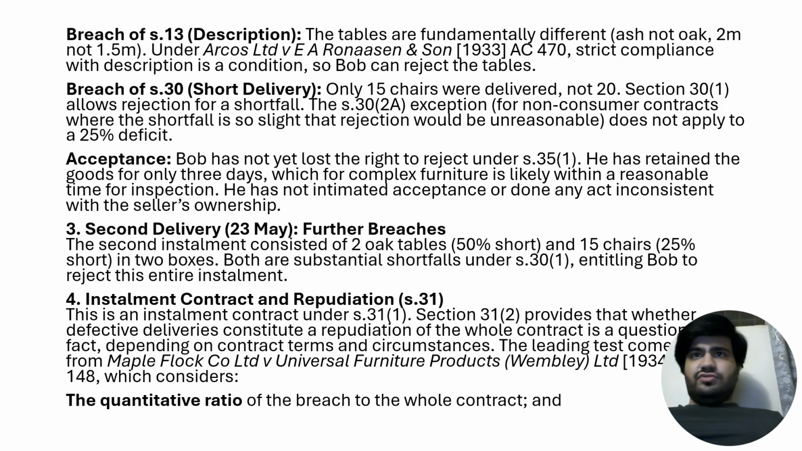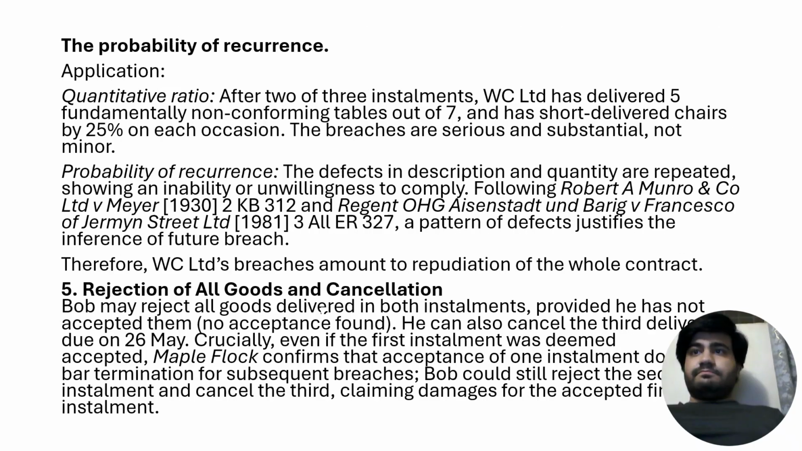Let's come towards installment contract and repudiation. This is an installment contract under section 31(1). Section 31(2) provides that whether defective deliveries constitute a repudiation of the whole contract is a question of fact, depending on contract terms and circumstances. The leading test comes from Maple Flock Co. Limited versus Universal Furniture Products (Wembley) Limited, 1934: the quantitative ratio of the breach to the whole contract, and the probability of recurrence. Let's apply it here.